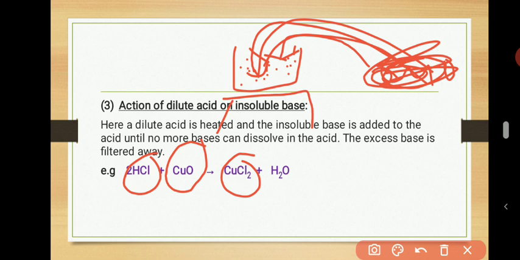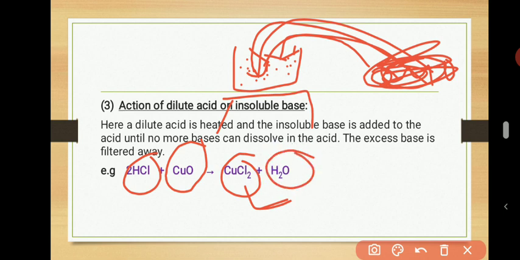So when you add one more spatula and what you added there doesn't dissolve, it shows that the reaction is already complete, just like what we did with acid and metal. So you have to now filter off the undissolved copper oxide so that the solution you are having now, that filtrate that you are having, is the solution of copper 2 chloride inside water.